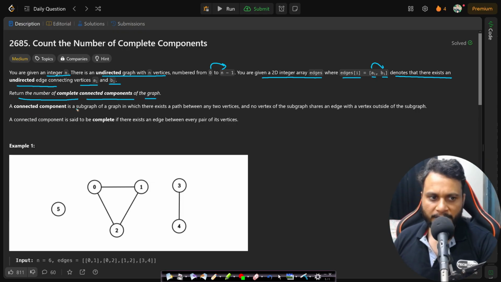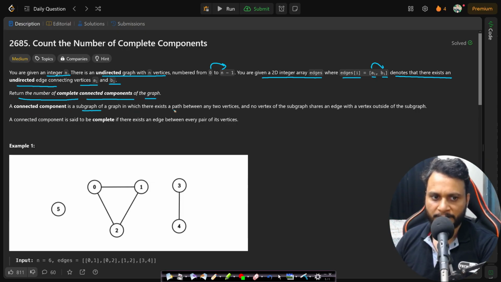A connected component is a subgraph of a graph in which there exists a path between any two vertices and no vertex of the graph shares an edge with a vertex outside of the subgraph. A connected component is said to be complete if there exists an edge between every pair of its vertices.